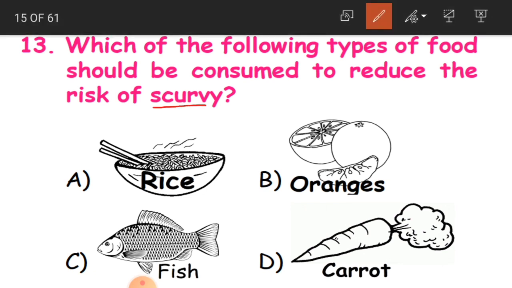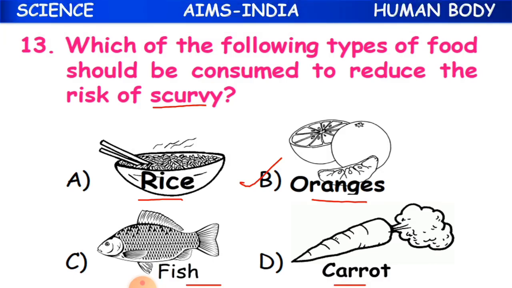Like we said, we have to take vitamin C. And where do you get this vitamin C? Whether in rice, oranges, fish or carrot. And the answer is oranges. Because as I said before, you have to take citrus fruits. Vitamin C is plentiful in those fruits, and oranges are the answer. They are citrus fruits.